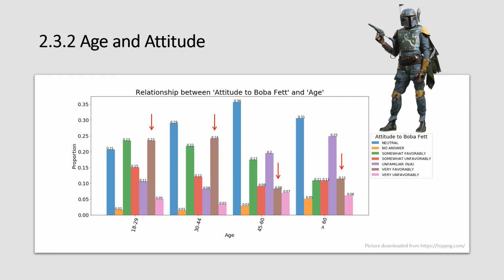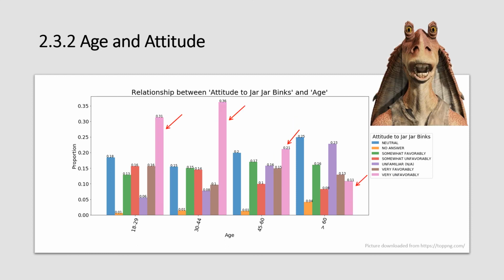There are 23% of people aged 18 to 29, and 24% of people aged 30 to 44 who chose very favorably for Boba Fett, while only 8% of people aged 45 to 60 and 11% of people older than 60 have the same choice. By contrast, younger people tend to dislike Jar Jar Binks.